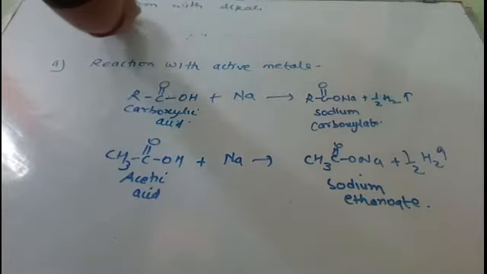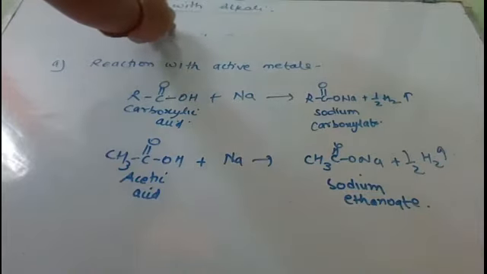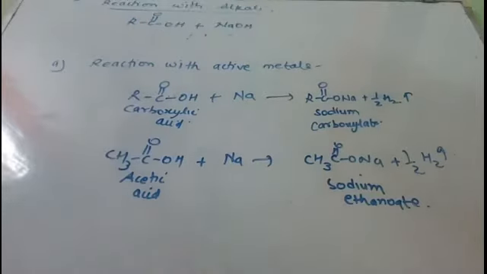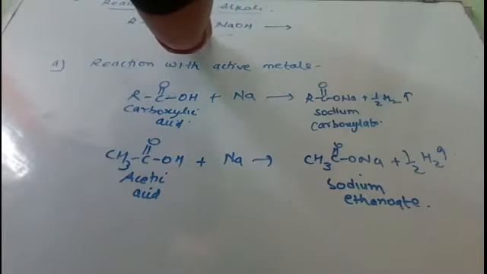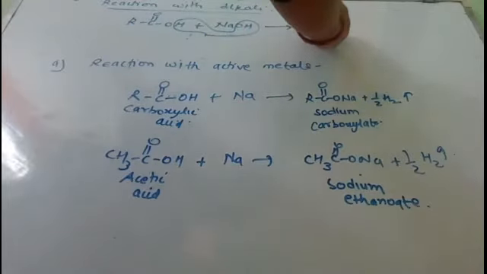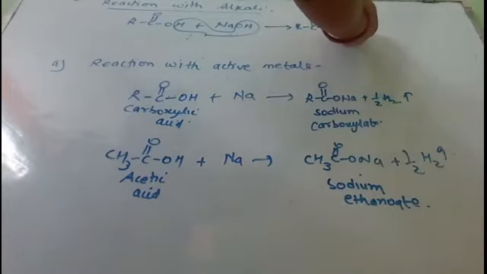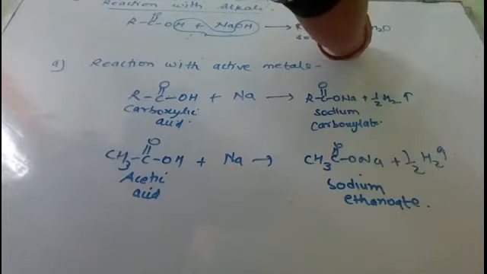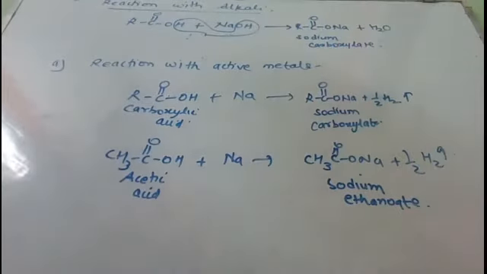Reaction with alkali. When carboxylic acid reacts with alkali, alkalis are those compounds which give you hydroxide ion when dissolved in water. So we take here sodium hydroxide and what will happen? Hydrogen from here and OH from here will be liberated and you will get sodium carboxylate and water will be released.